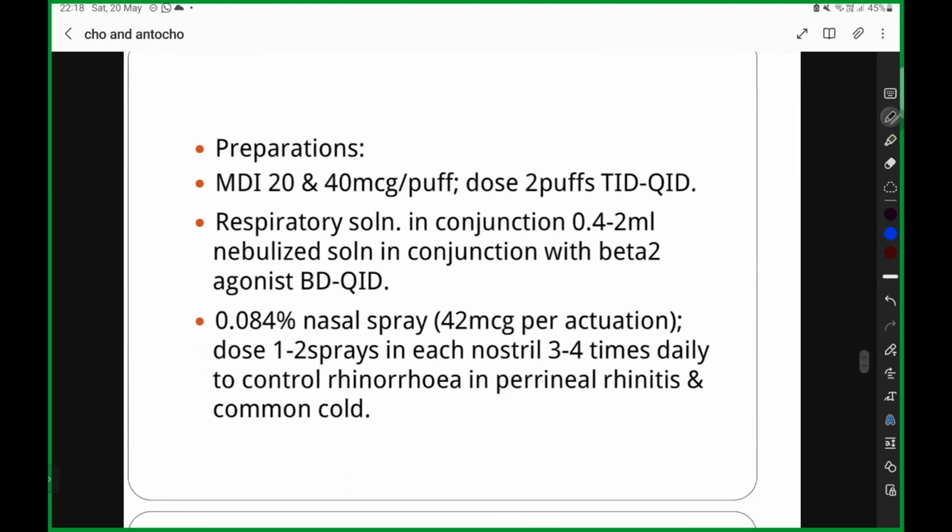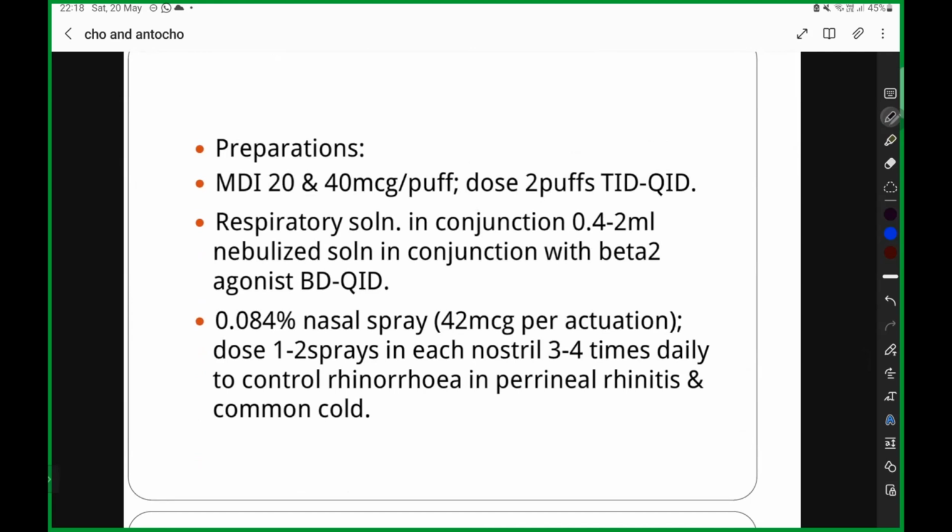So how are you going to give ipratropium bromide? You are sitting in an OP. A 50-year-old chronic smoker comes to you with a complaint of difficulty in breathing. So immediately you have to intervene. What do you have to do? First you are going to give a bronchodilator like Duolin. That we can see later when we study asthma drugs in the respiratory system. But there we will be giving ipratropium bromide. Why? Ipratropium bromide will cause an immediate and sustained bronchodilation.